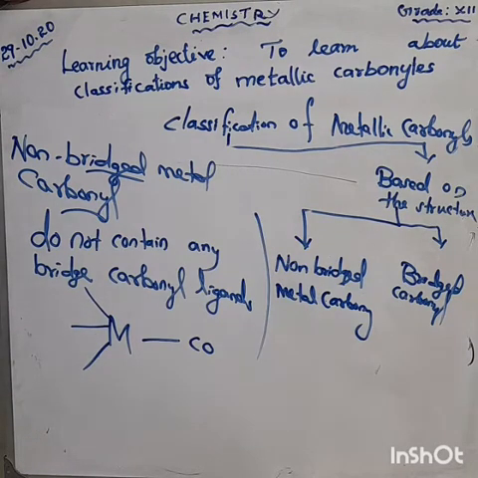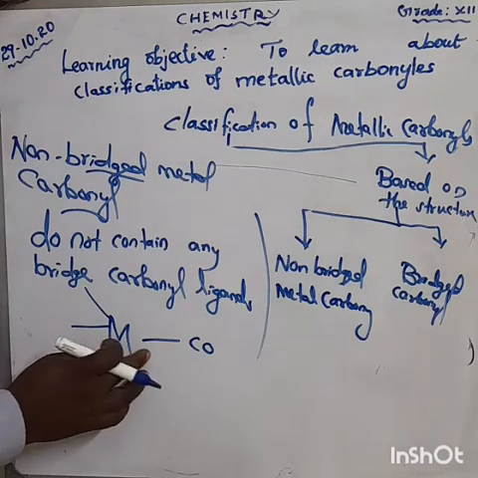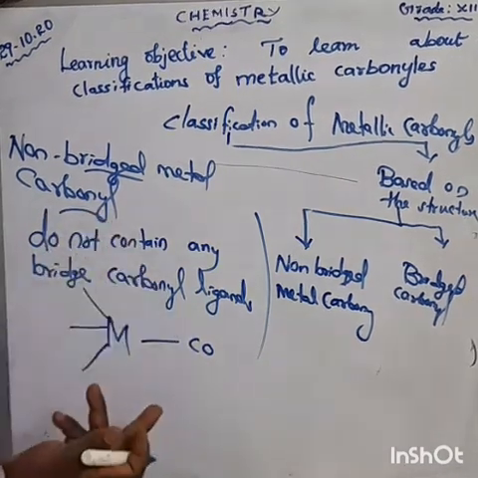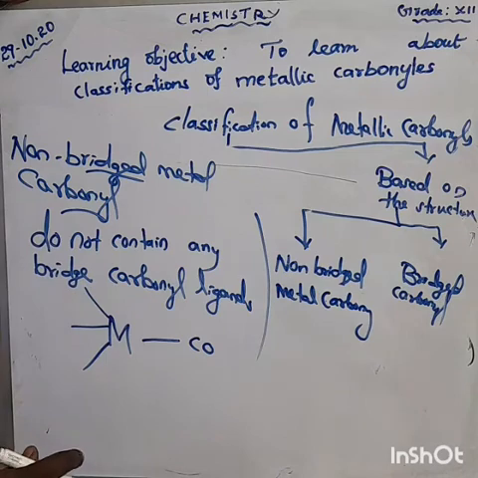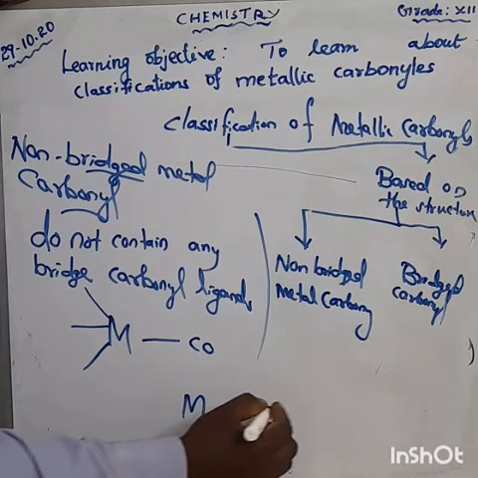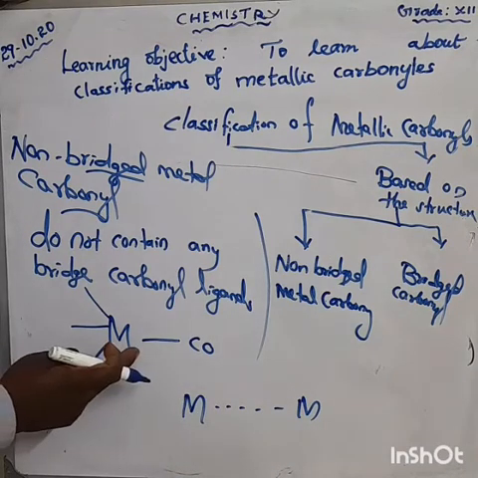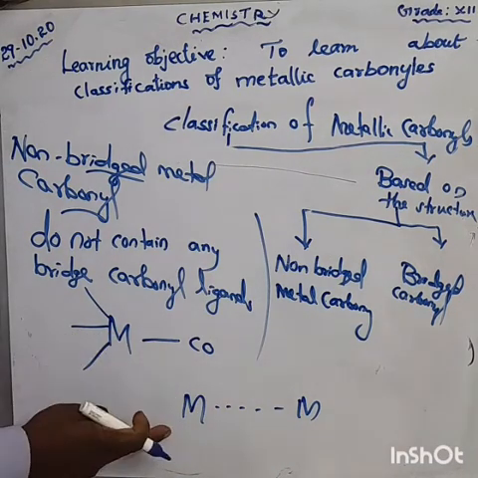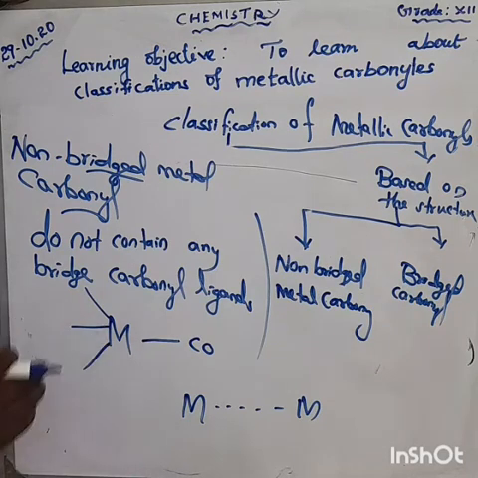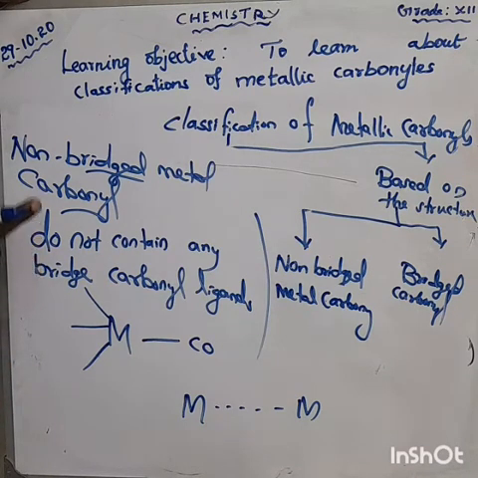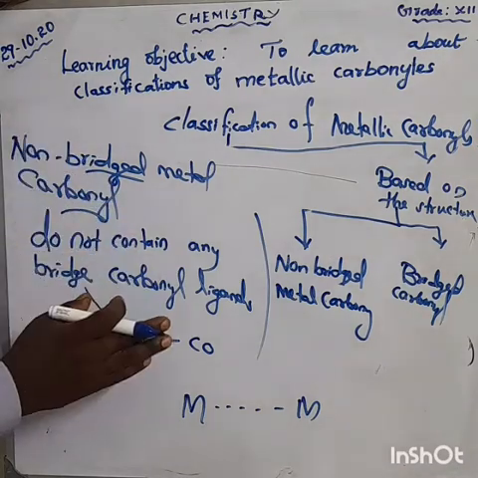The carbonyl attached to only one metal atom is referred to as terminal carbonyl, but does not have any bridge. Second category, they have some bridge. Here having no bridge, second category have some bridge. We can write some examples. For the first category, the metal carbonyls do not contain any bridging carbonyl ligands.